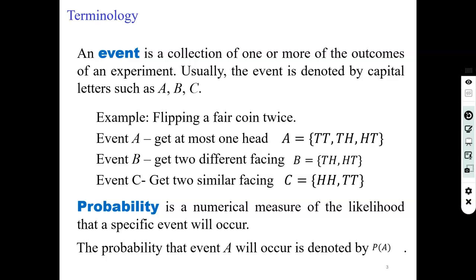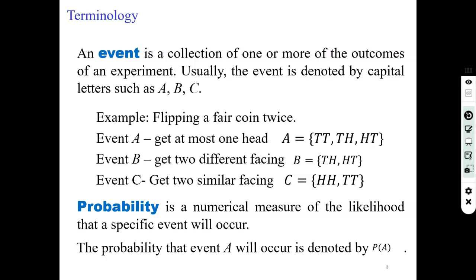As a second example, event B can be getting two different facings. Two different facings means either head tail or tail head. Getting two similar facings means head head or tail tail, right? So there are no other options.